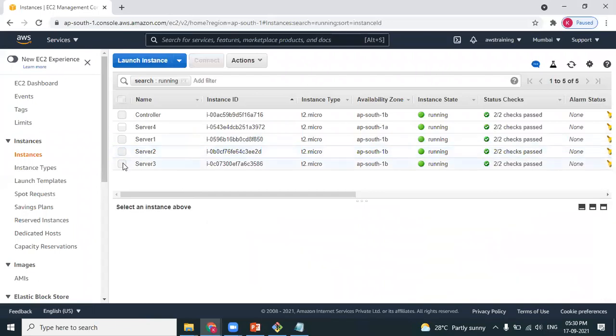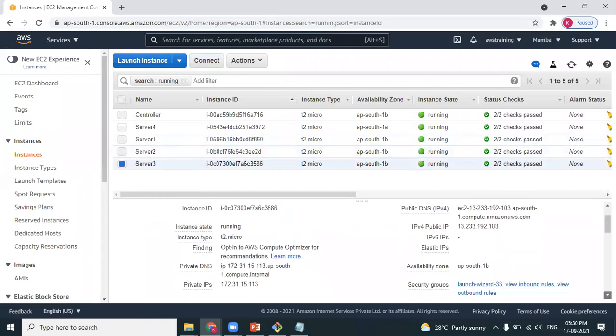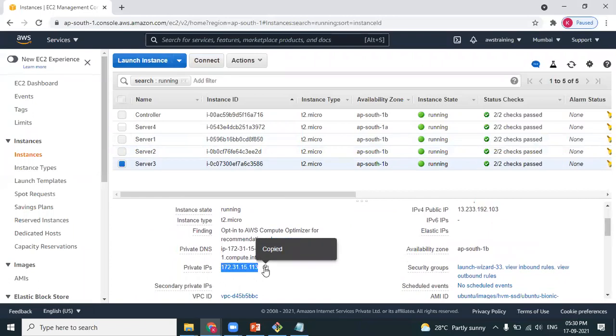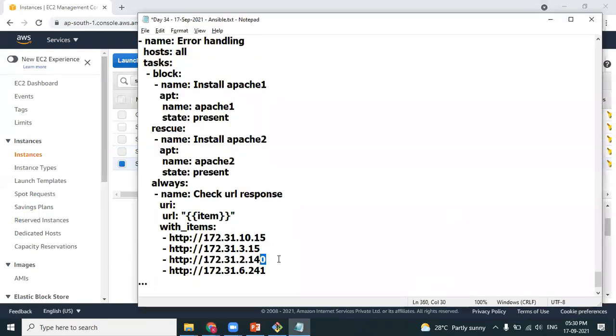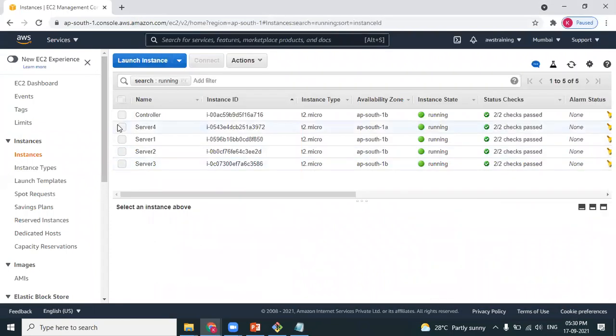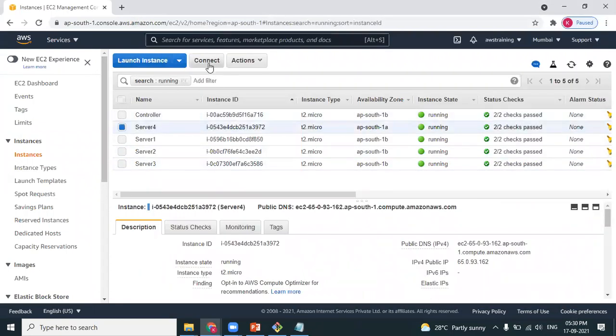Sunil, any real life scenario where it could be used? I mean, that's okay, but any real life where it could be used? Especially these kinds of cases are used in many cases. For example, the copy module, when it is getting executed, when you want to copy a file